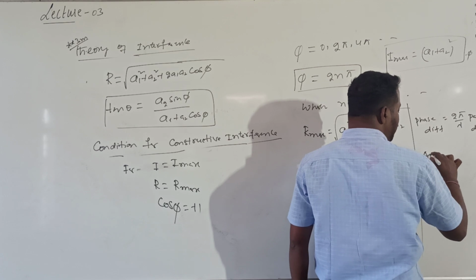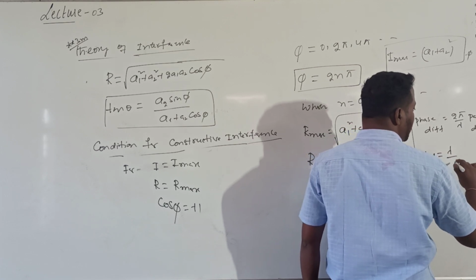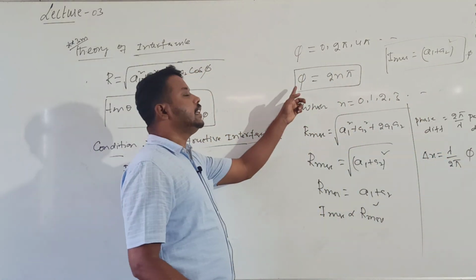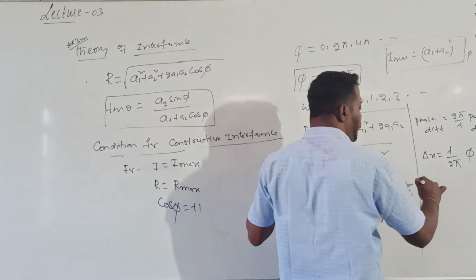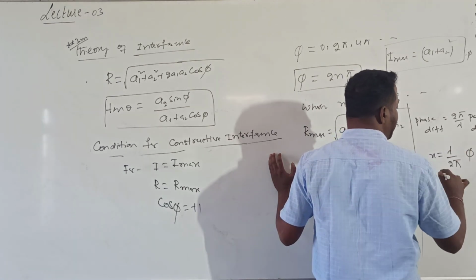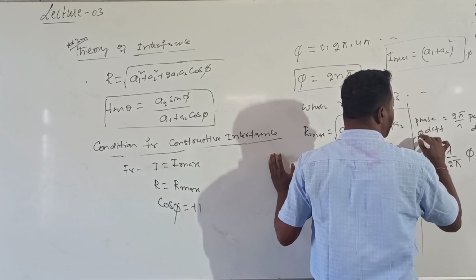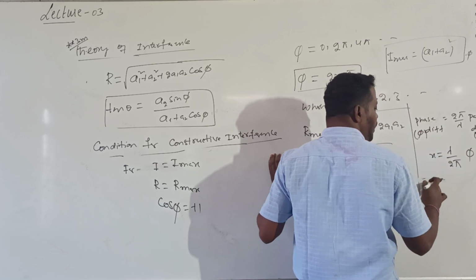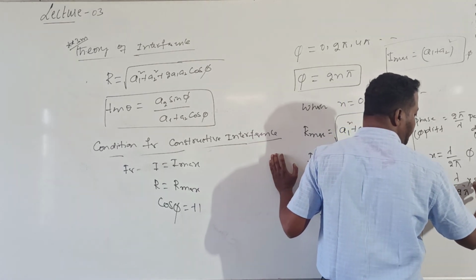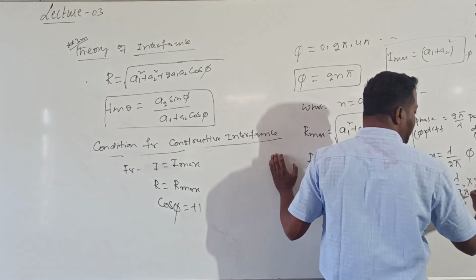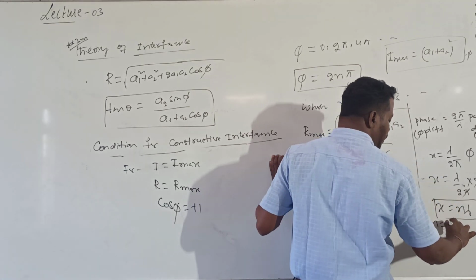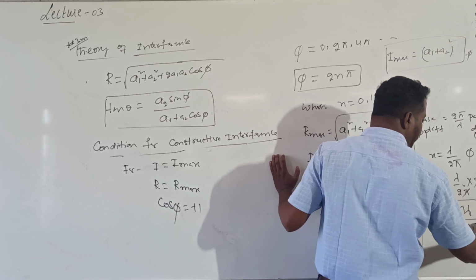So if I call the path difference delta x, path difference is equal to lambda divided by 2 pi into phase difference. Now I know to get constructive interference, phase difference should be equal to 2n pi. Can I call the path difference simply x? Here phase difference is phi, path difference is x. Then x is equal to lambda divided by 2 pi into the phase difference, 2n pi. So 2 pi cancels, x is equal to n lambda, where n starts with 0, 1, 2, 3, and so on.